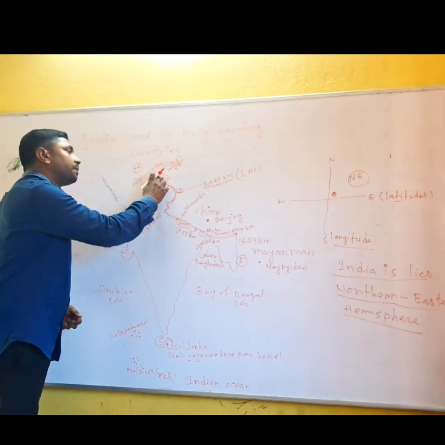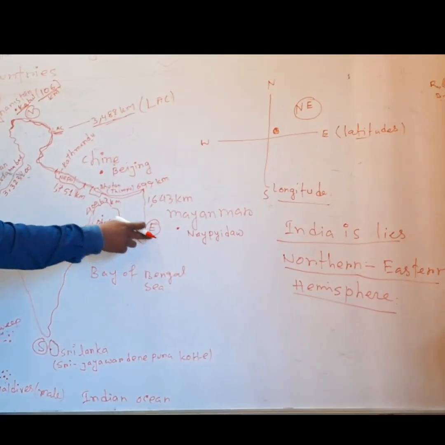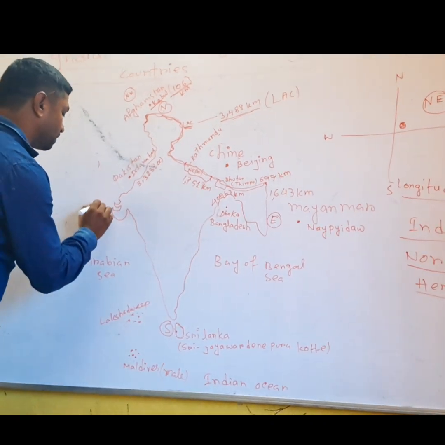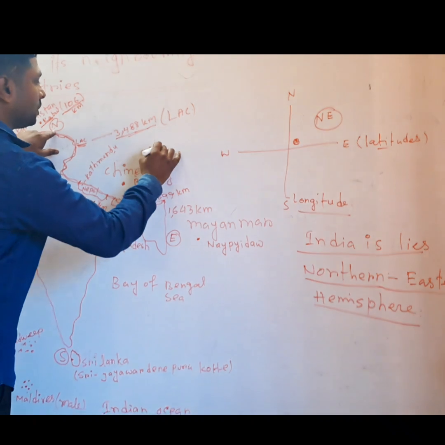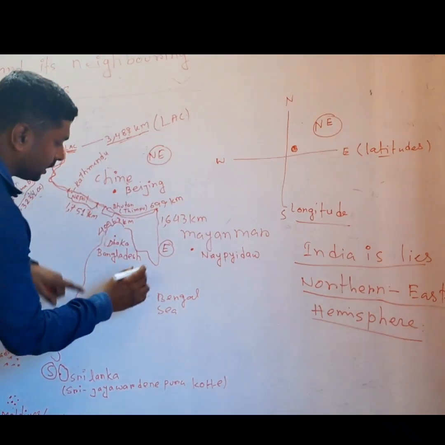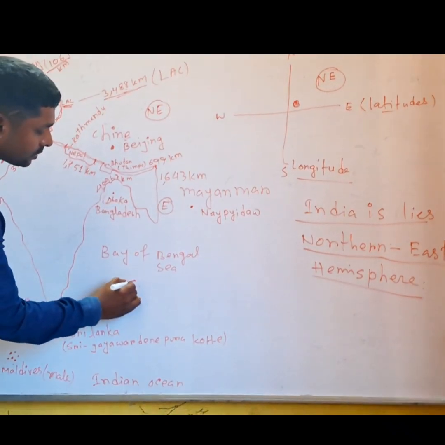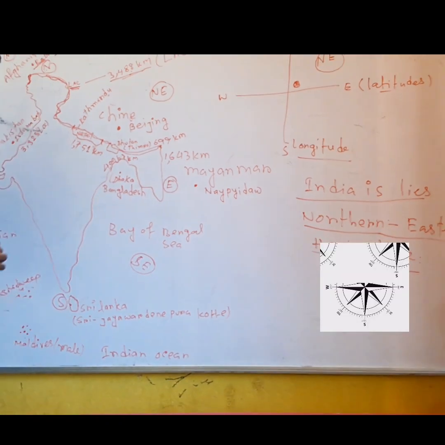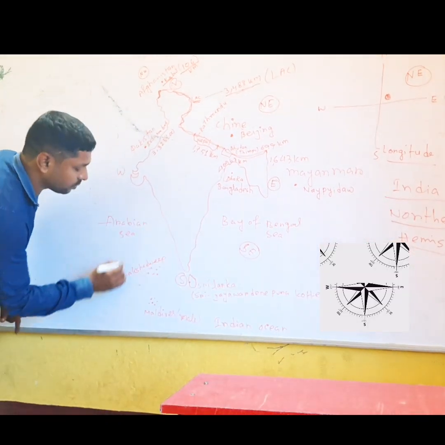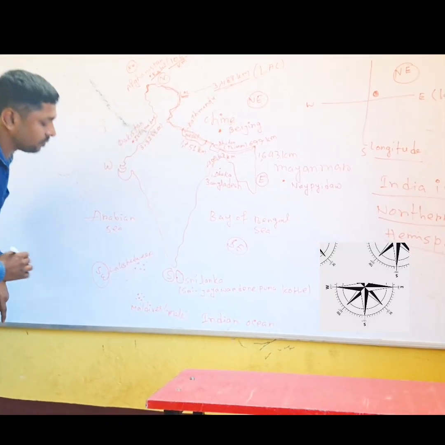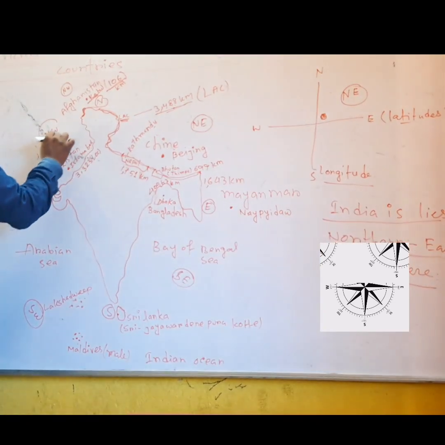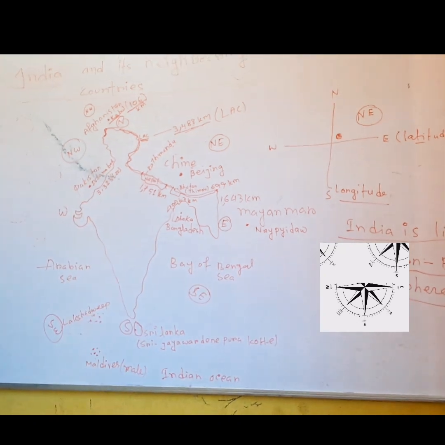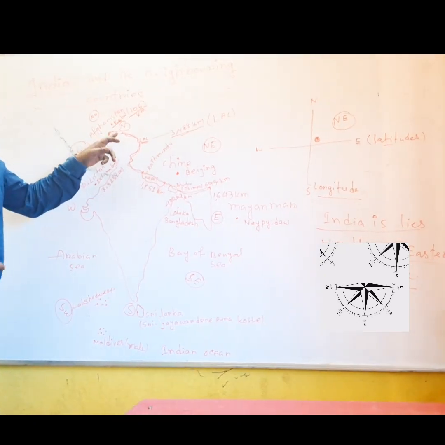So India, that part is called north, that part is called south. This is the east and this is the west. And this side is called north and east, the northeastern part of India. These two sides are called southeast, the southeastern part of India, and this side is called south and west, means the southwestern part of India, and this side north west means the northwestern part of India. So see here, from today I will start from here.